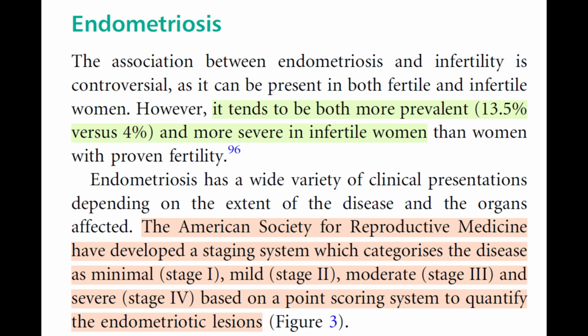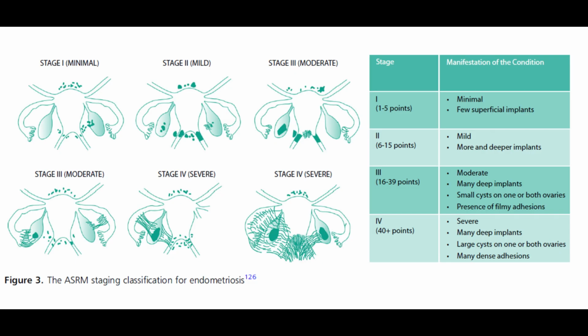The American Society for Reproductive Medicine have developed a staging system which categorizes the disease as minimal, stage 1, mild, stage 2, moderate, stage 3, and severe, stage 4, based on a point scoring system to quantify the endometriotic lesions. Figure 3. The American Society for Reproductive Medicine staging classification for endometriosis.